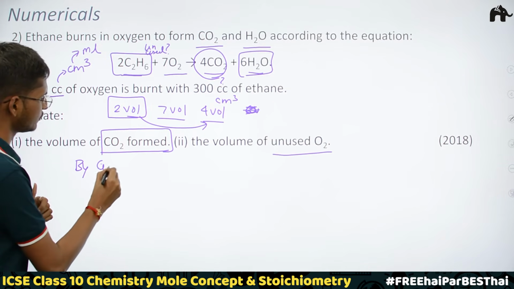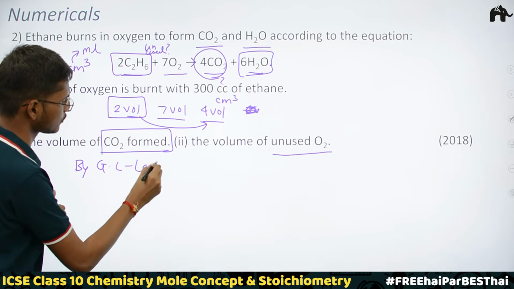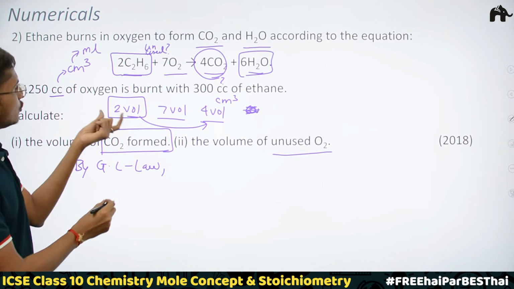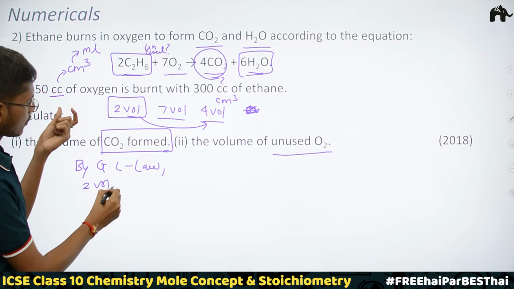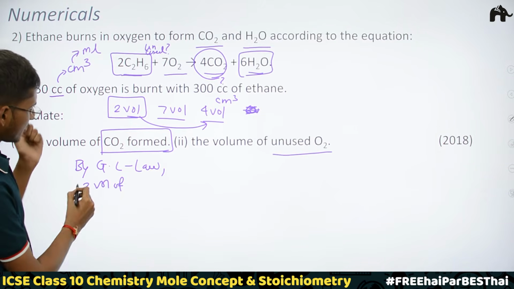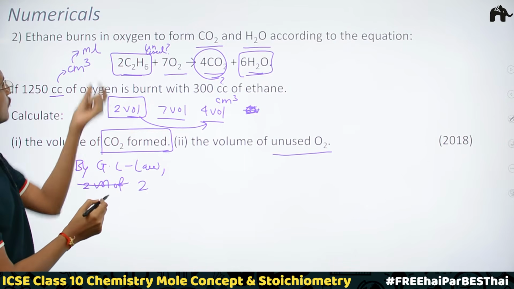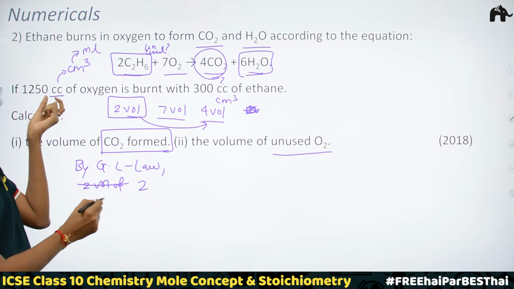So by Gay-Lussac's law, now you know how to write the sentences. 2 volumes, or else I would not write the word volume itself, I would write just the unit. In which unit have they given us? cc, cubic centimeter.